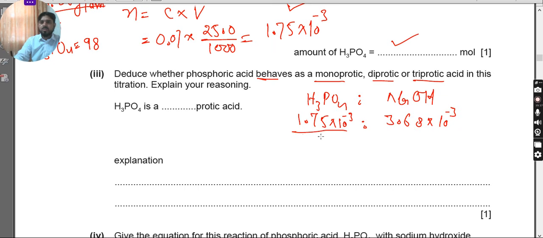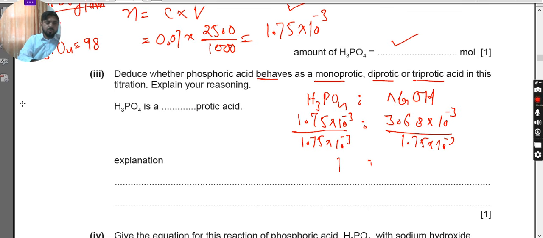As 1.75 times 10 raised to the power minus 3 is the smallest, dividing it by itself gives us 1. For the other value, 3.68 times 10 raised to the power minus 3, we divide it by 1.75 times 10 raised to the power minus 3.